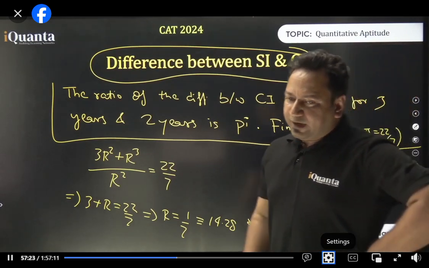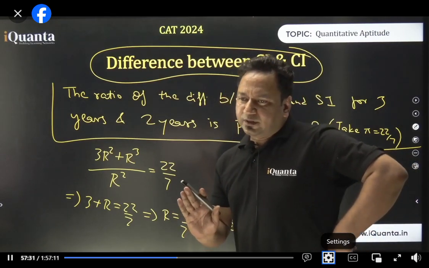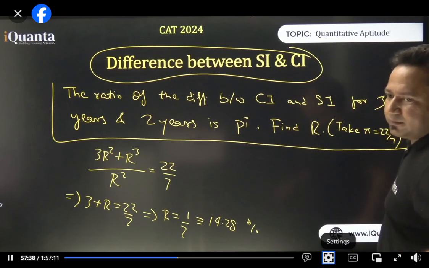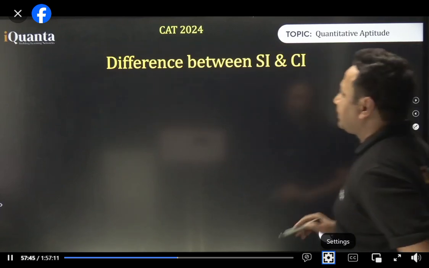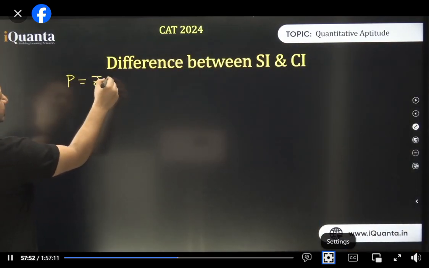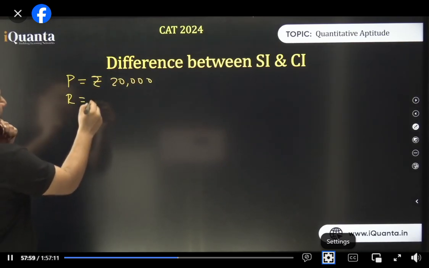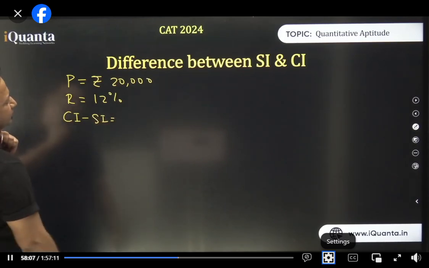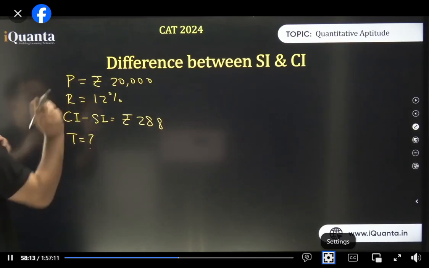Okay. So now I'm going to make one more question live. Ready for one more? Akhil, if you attempt 15 questions correctly, you'll get 99%. So I'm making one more question. Principal is equal to rupees 20,000. Rate, let it be 12%. And the CI minus SI is equal to rupees 288. You have to find the time in years. Let's try to solve this.